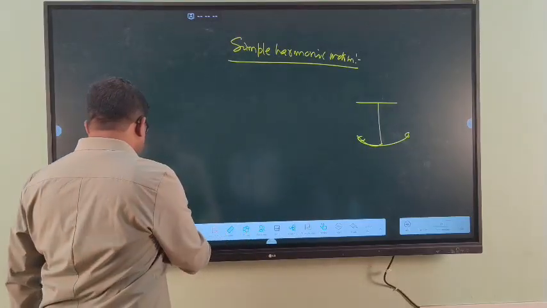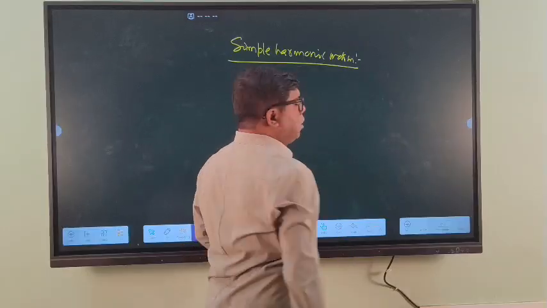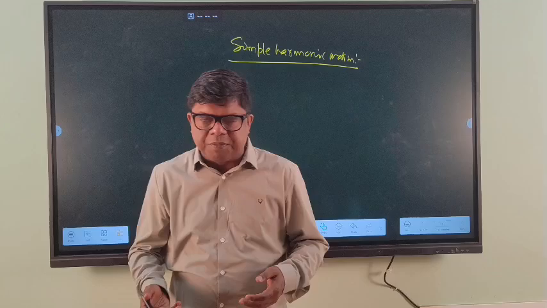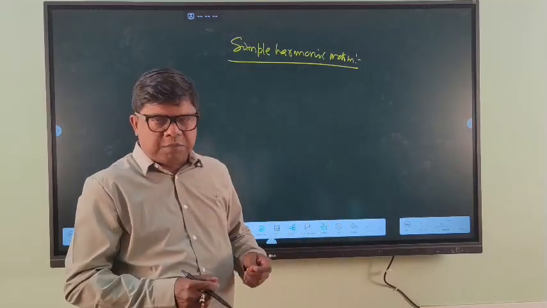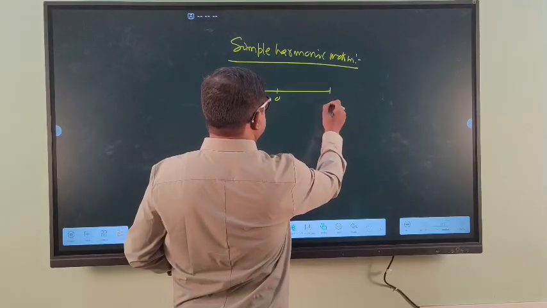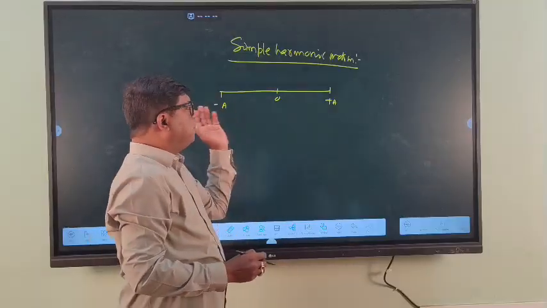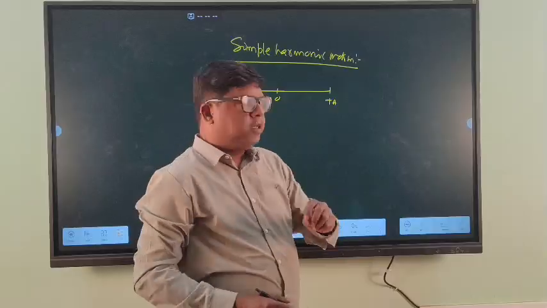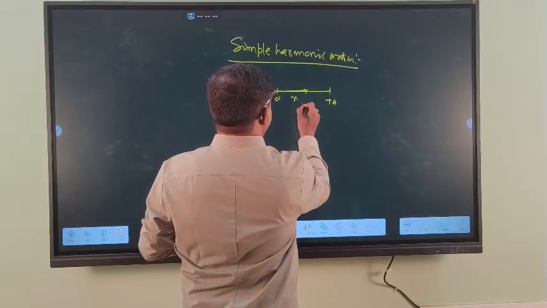Now we will discuss simple harmonic motion. The motion of a body is said to be simple harmonic if it makes to and fro motion about the mean position, the limits of oscillation on either side of the mean position are equal, and the acceleration is always directed towards the mean position.